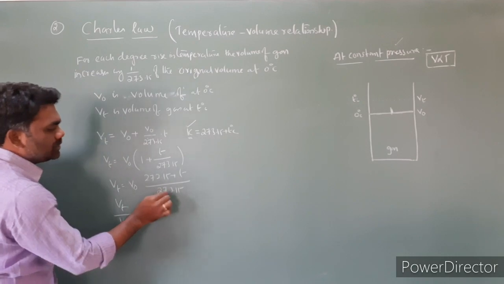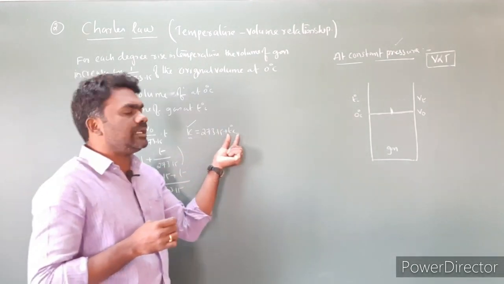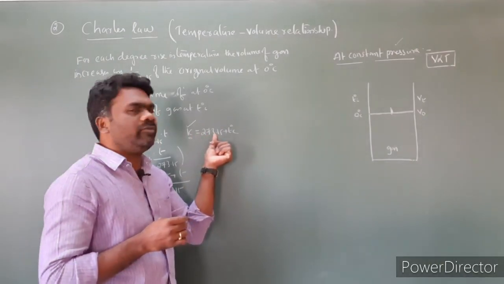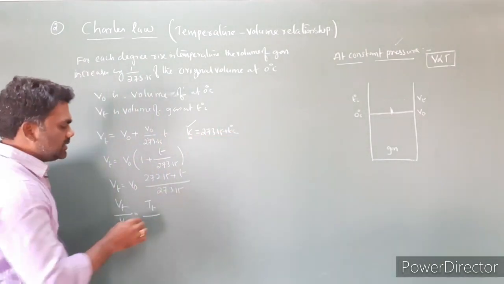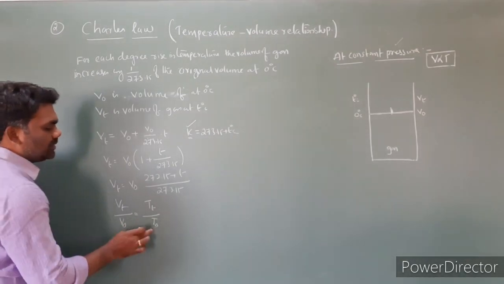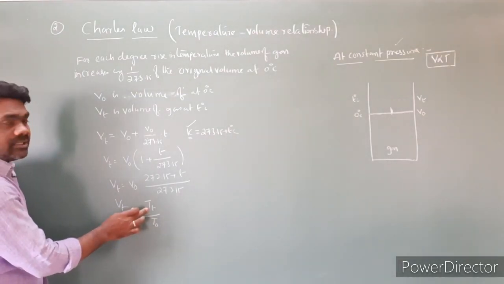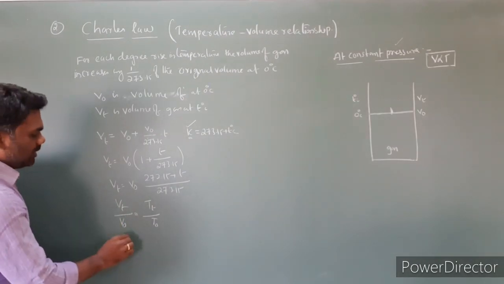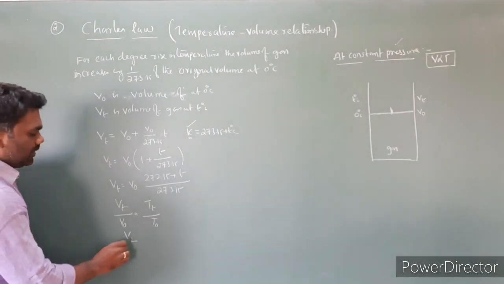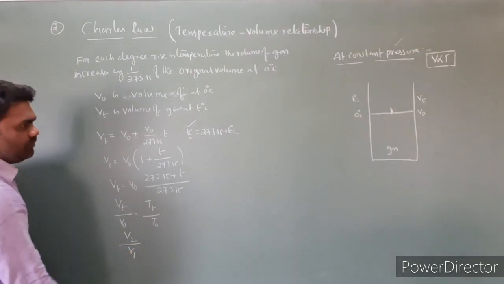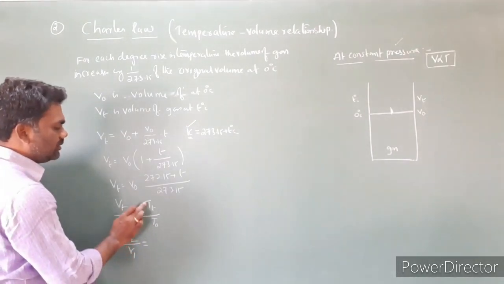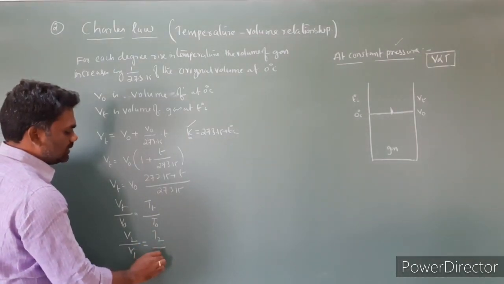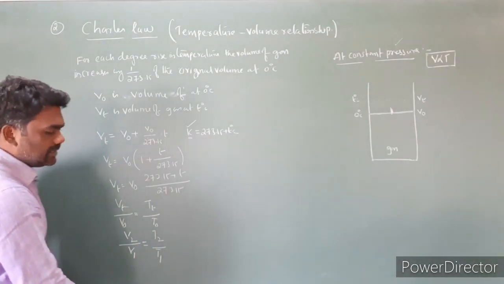Here at 0 degree centigrade, K is equal to 273.15. So at 0 degree centigrade the temperature is T naught, and at T degree centigrade the temperature is Tt. I am taking two different conditions. Vt is the final volume, which I am taking as V2, and V naught is the initial volume, which I am taking as V1. Tt is the final temperature, T2, and T naught is the initial temperature, T1.